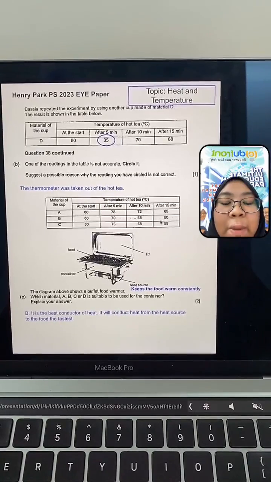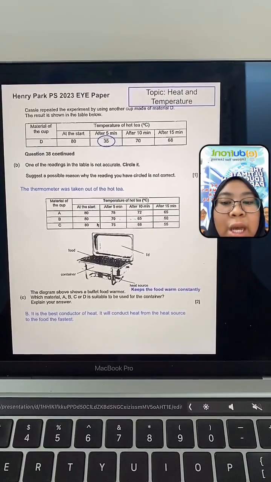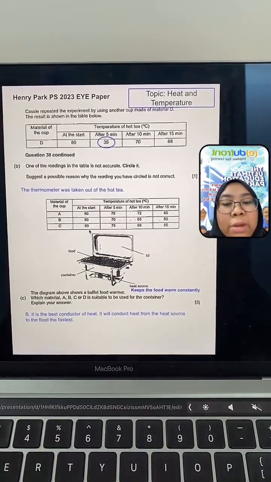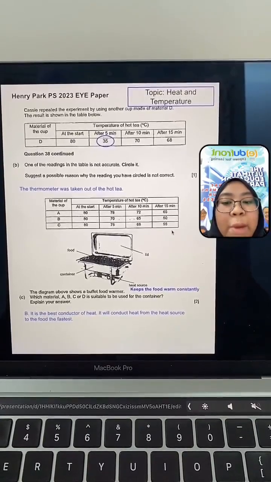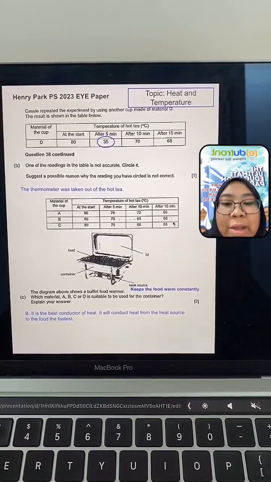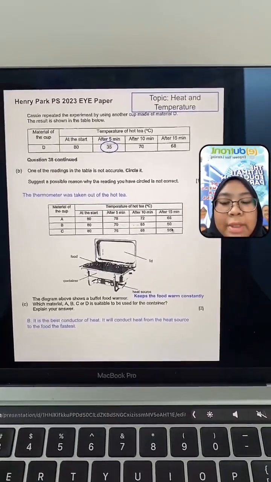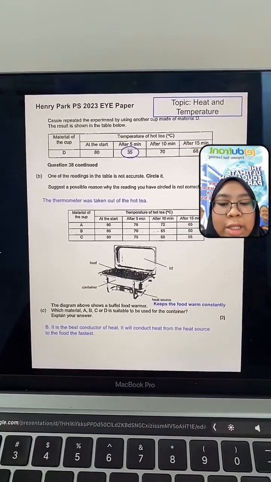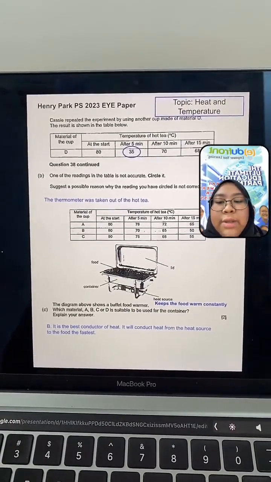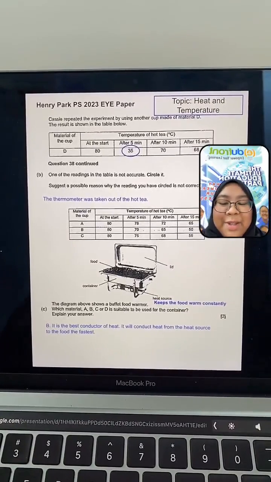I am not talking about keeping food warm the longest. I want the food to be kept warm fast and constantly. Do you have any questions? This is the last question. Any question or not?